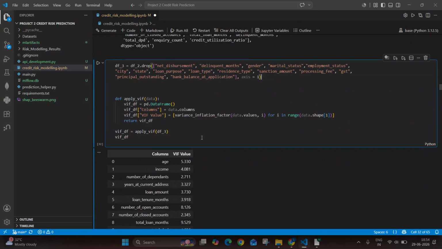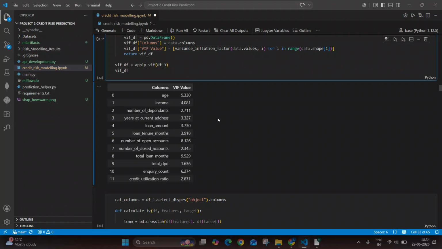And then we are again checking the VIF, and now we can clearly see that the VIF value for all the variables is now less than 10. So 10 is the threshold that we are considering. The variables which were having VIF values greater than 10, we have removed them. And this was removed one by one. It is very important to consider that we cannot simply discard all the variables altogether by checking the VIF values. It should be done in a sequential manner, one by one.